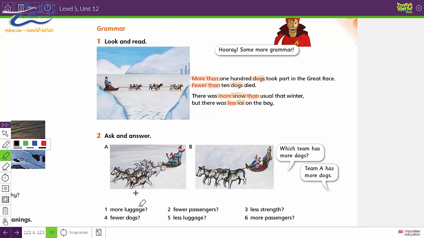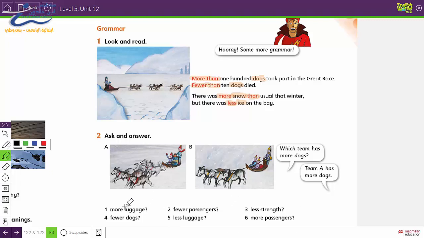We'll see which team has more luggage. Number 2, fewer passengers. Which team has fewer passengers? Which team has less strength? 4, fewer dogs. Which team has fewer dogs? Which team has less luggage? And so on.